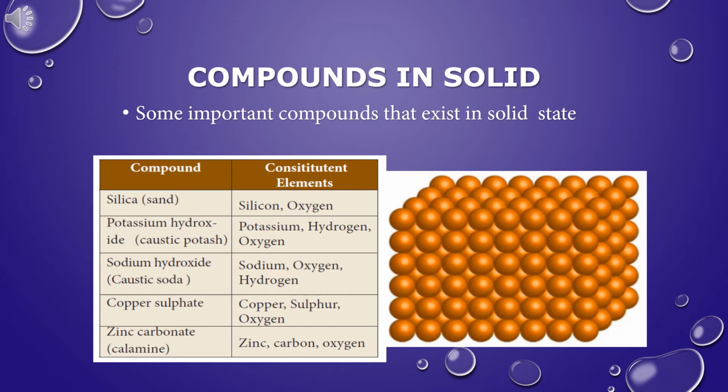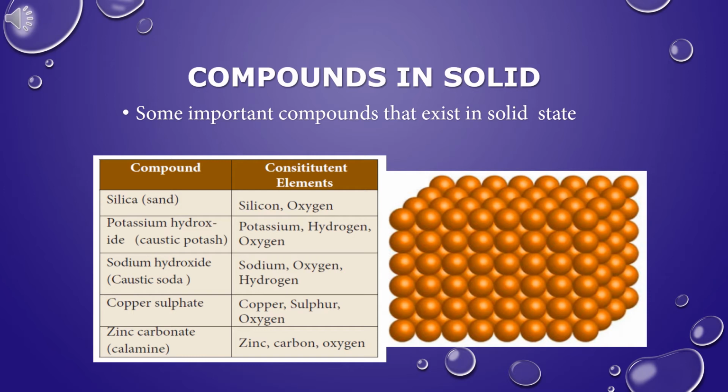Hydroxide contains both hydrogen and oxygen. Sodium hydroxide. Another name for sodium hydroxide is caustic soda. Sodium hydroxide contains the constituent elements sodium, oxygen and hydrogen. Sodium hydroxide is used to manufacture paper, aluminium, soap and detergents.